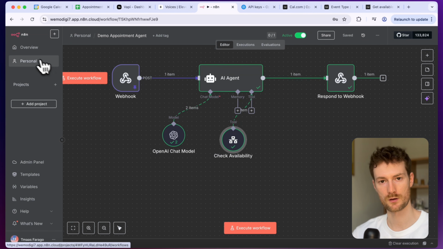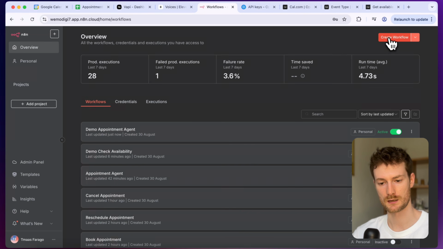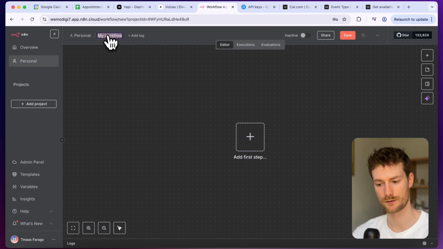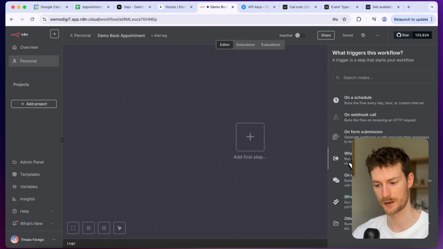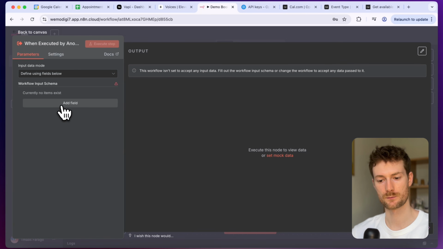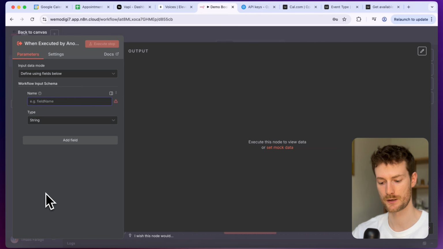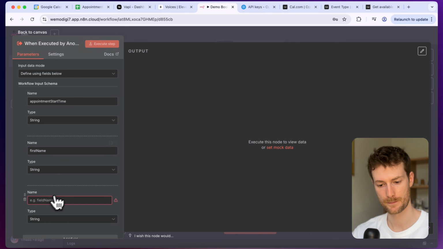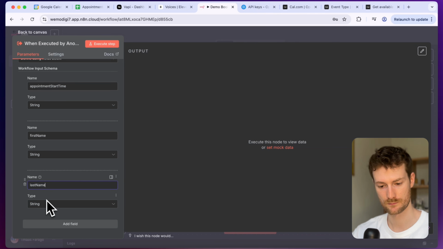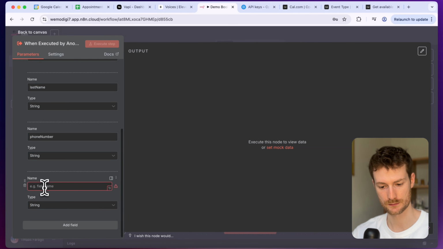And let's add the book appointment workflow. So like we did for check availability, I'm going to add a new workflow inside n8n. And let's call this demo book appointment. The first node will be when executed by another workflow. And here we are also going to provide some fields. The first one will be appointment start time. The second is the first name. We need to provide the last name. Let's also add the phone number and the email.